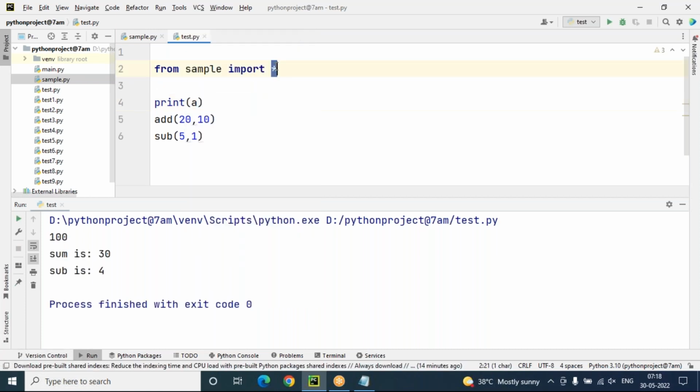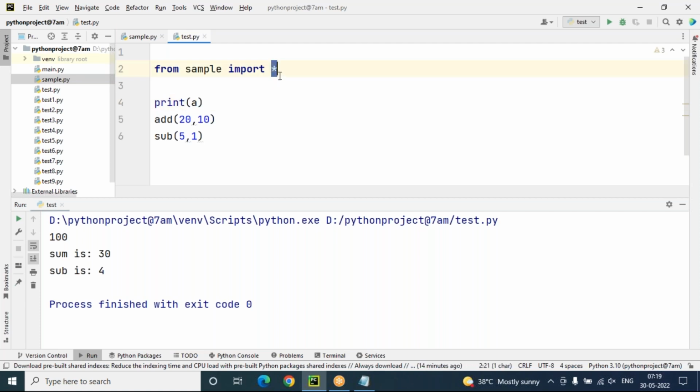But this is actually not recommended. The reason is that whenever we use from sample import star, all members from this sample module are loaded. But sometimes we need to access only a.